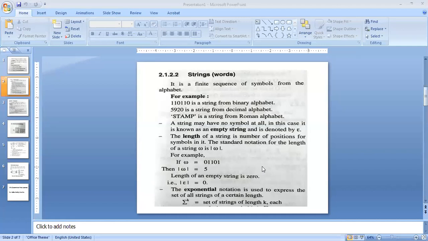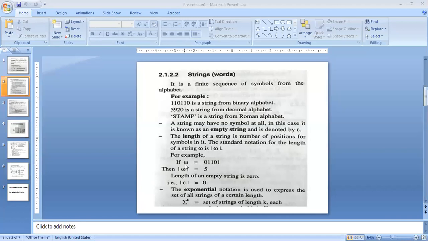So the length of omega, as in discrete mathematics, we write within this symbol. So that is your length. This symbol gives you the length of a string.